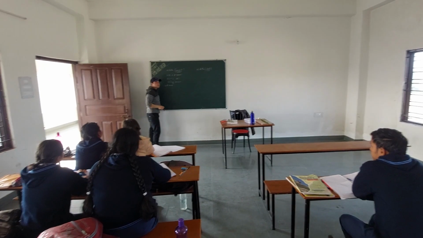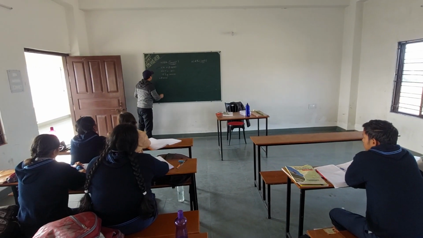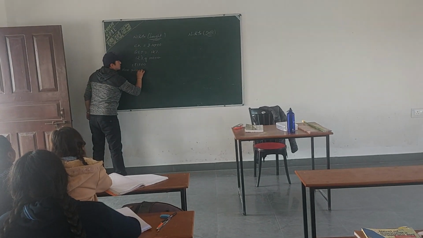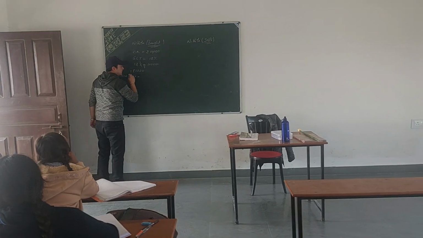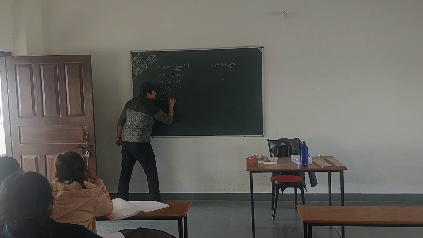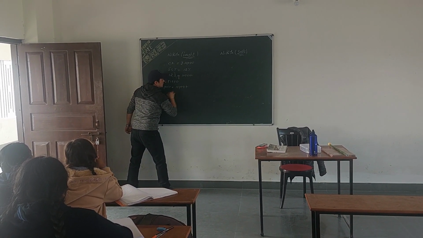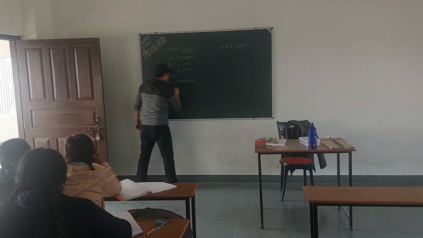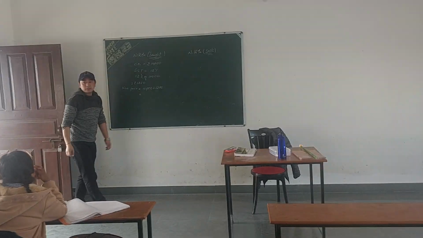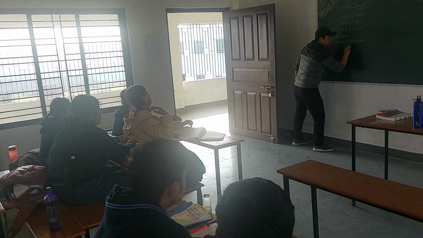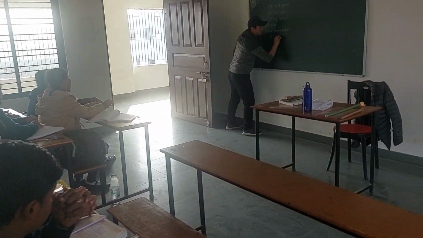That gives 1200. Now, new price of the cloth. How much Nikita paid for the designer cloth. So it was 10,000 plus 1200. How much? Can you tell me? 10,000 plus 1200 is how much? 11,200. Very good.